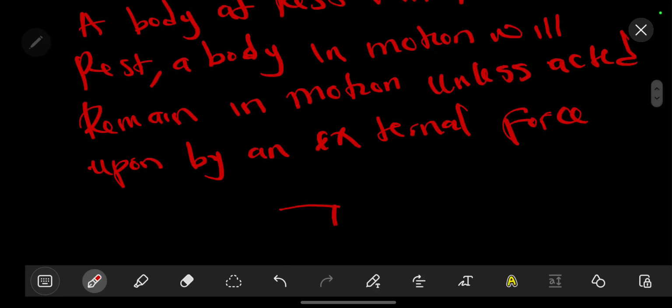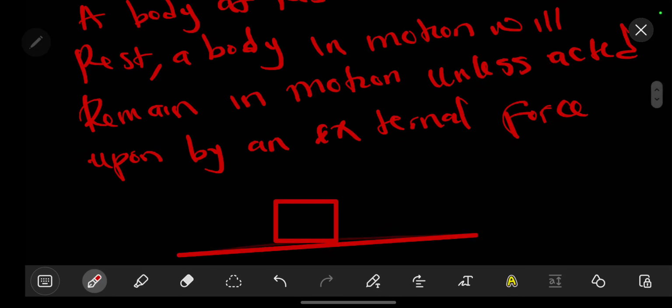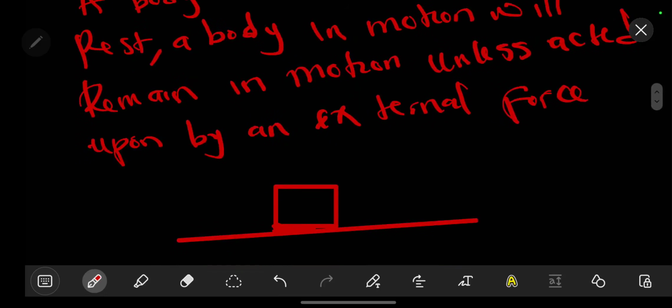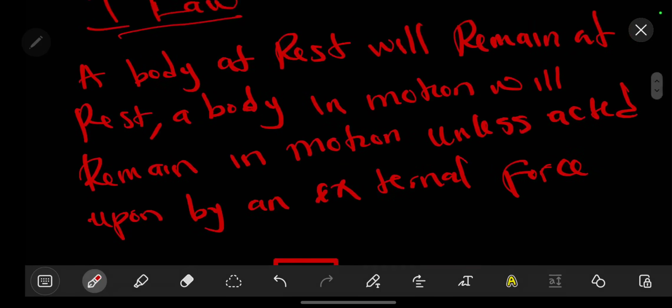So in simpler terms, what we can just say is that for Newton's first law, we are just saying that if you don't touch an object, it will not move. That is basically what Newton's first law is talking about. Funny as it may be, that's the genius definition. So if you don't touch the object, it will not move. So that is Newton's first law.